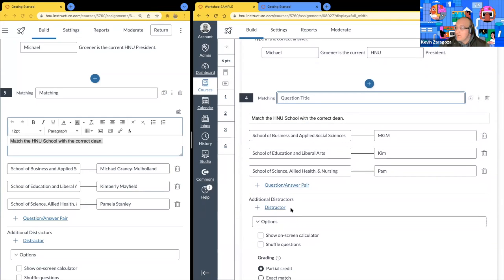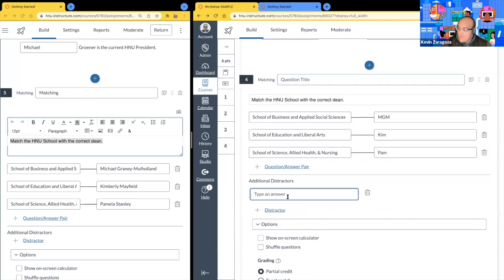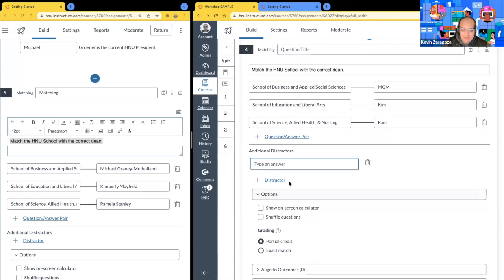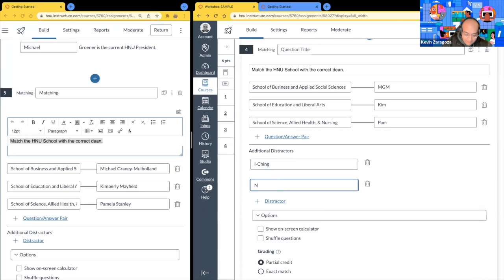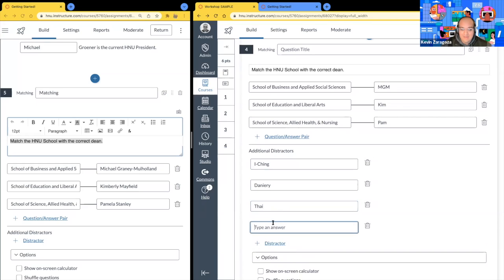And then here's those distractors that we mentioned earlier. If we want to add those distractors for people to, again, challenge the student to make sure that they know what they're selecting, go ahead and select distractors. Let's put I-Ching. Let's put another distractor. Let's have some fun. We'll put Daniel. Okay. And then we'll do Tom. And then we'll also do Kelly.